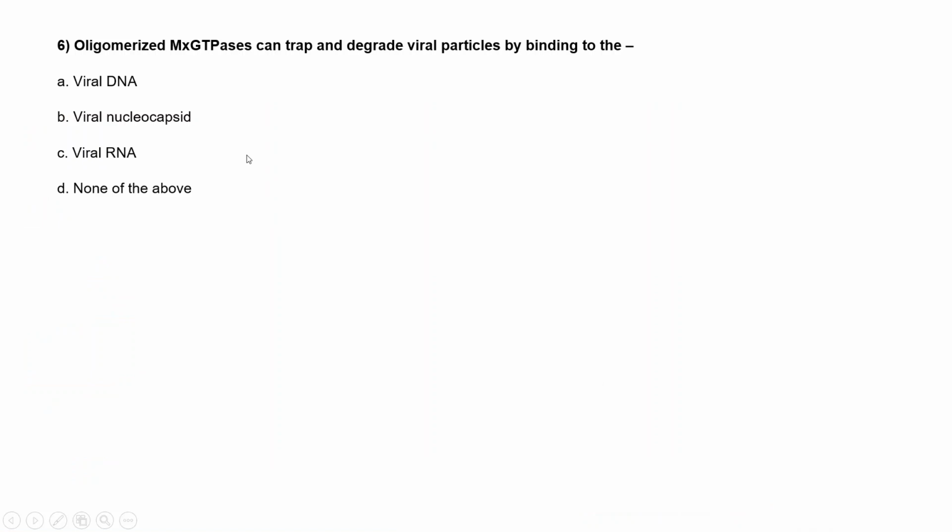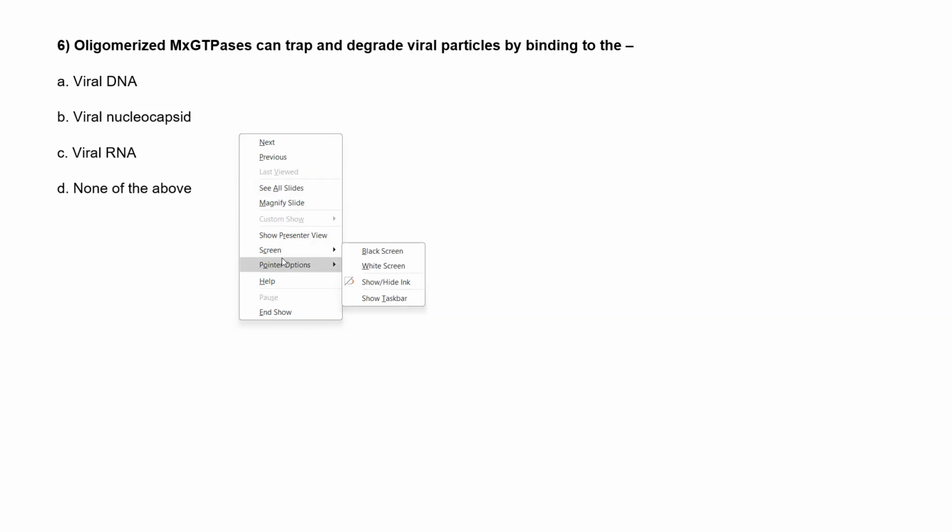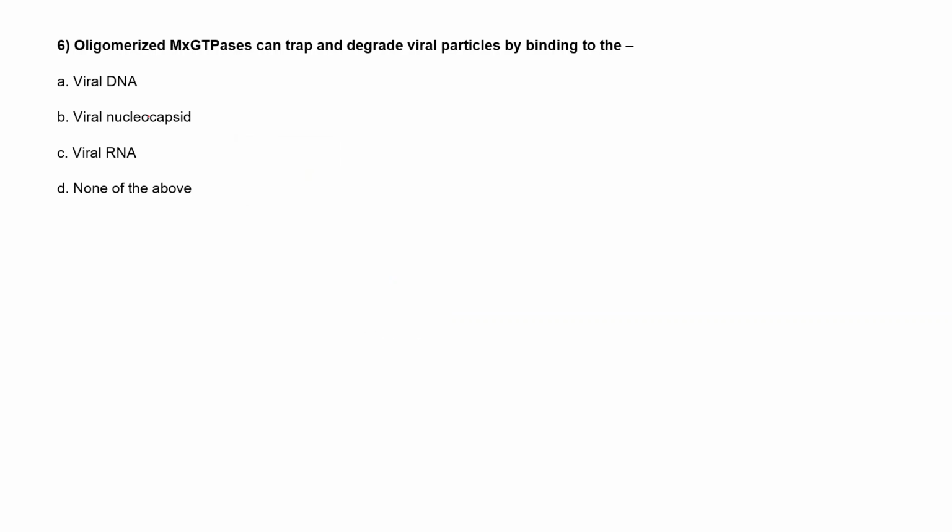What do you think? Oligomerized GTPases can trap and degrade the viral particles by binding to. Option A is viral DNA, option B is viral nucleocapsid, option C is viral RNA, and option D is none of the above. Option B. Okay. Anyone else? Very good, you are right. Option B is the right answer for this question.